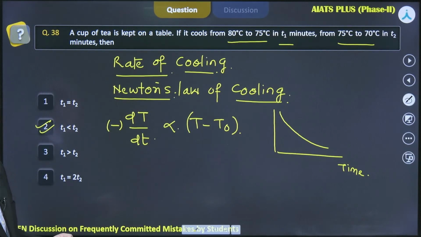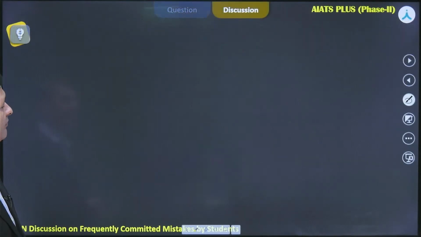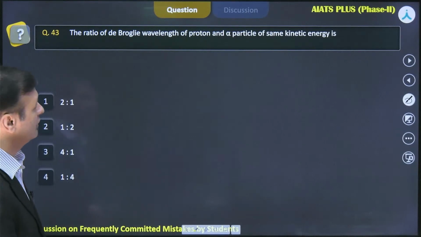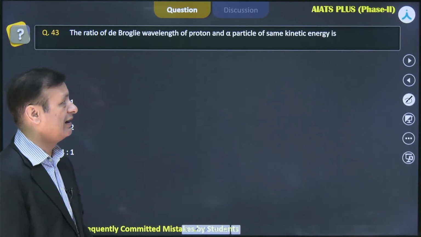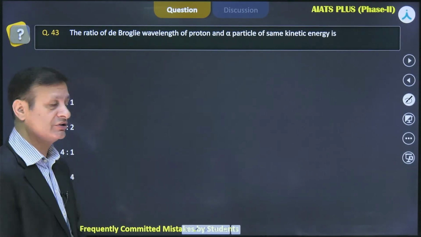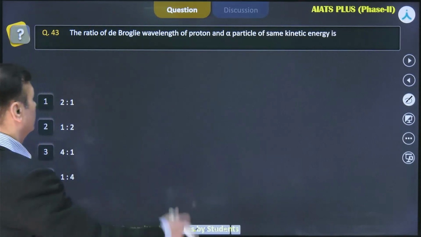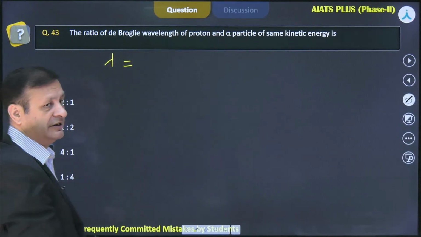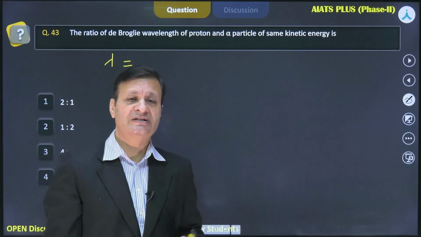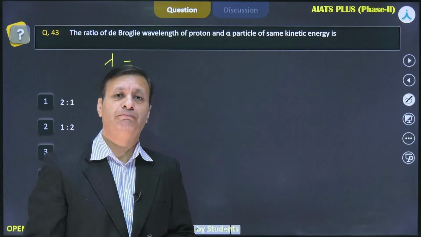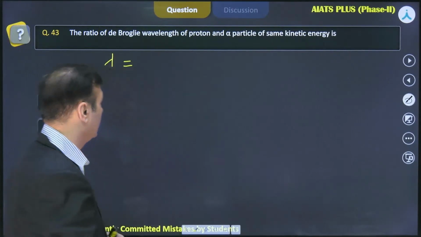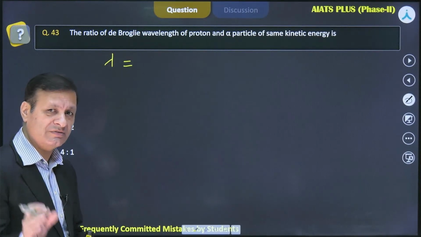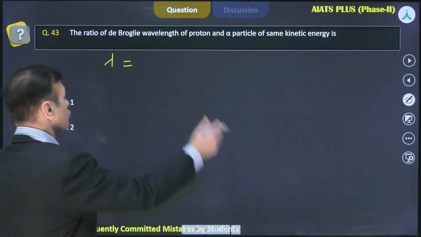Shall we move? Now, the ratio of de Broglie wavelength of proton and alpha particle of the same kinetic energy is, this is again one of the important areas. So first we need to understand de Broglie wavelength is defined for all the matter waves, and it has significance only for microscopic particles. For real life situations, it has no significance.